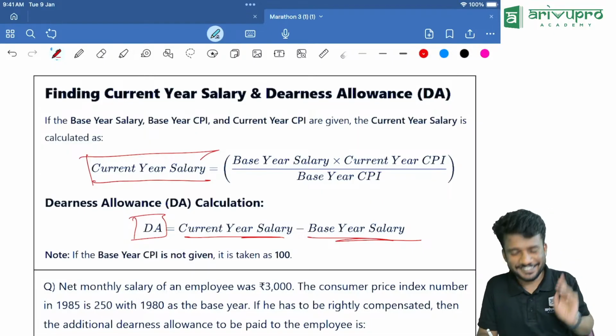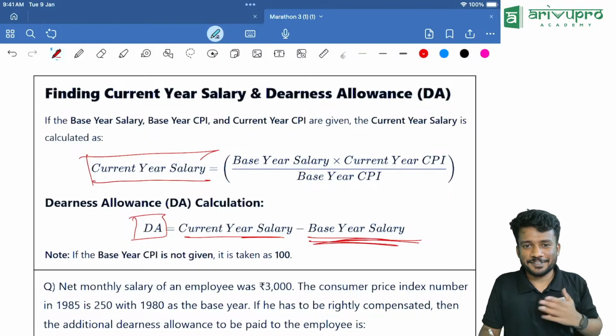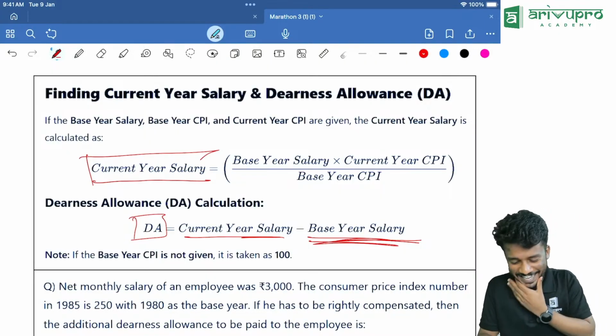Yes, sir. Yes. Child labor. No, I was 10 years old then. Okay, fine.